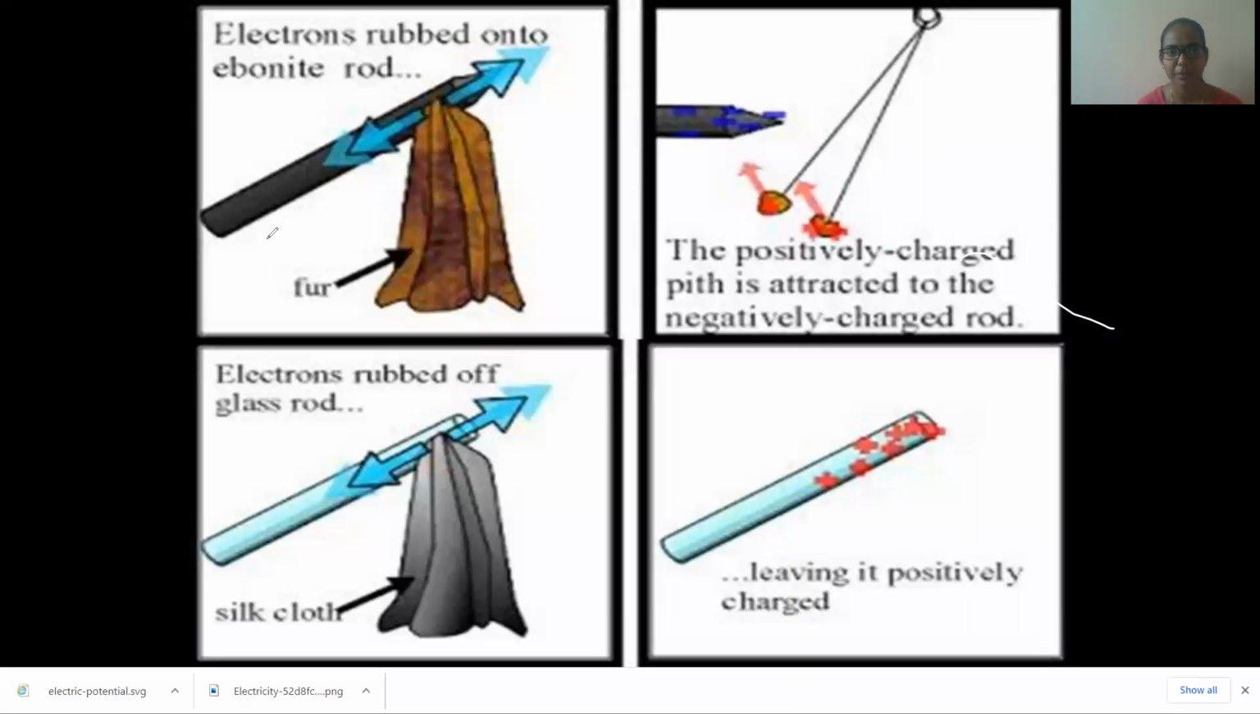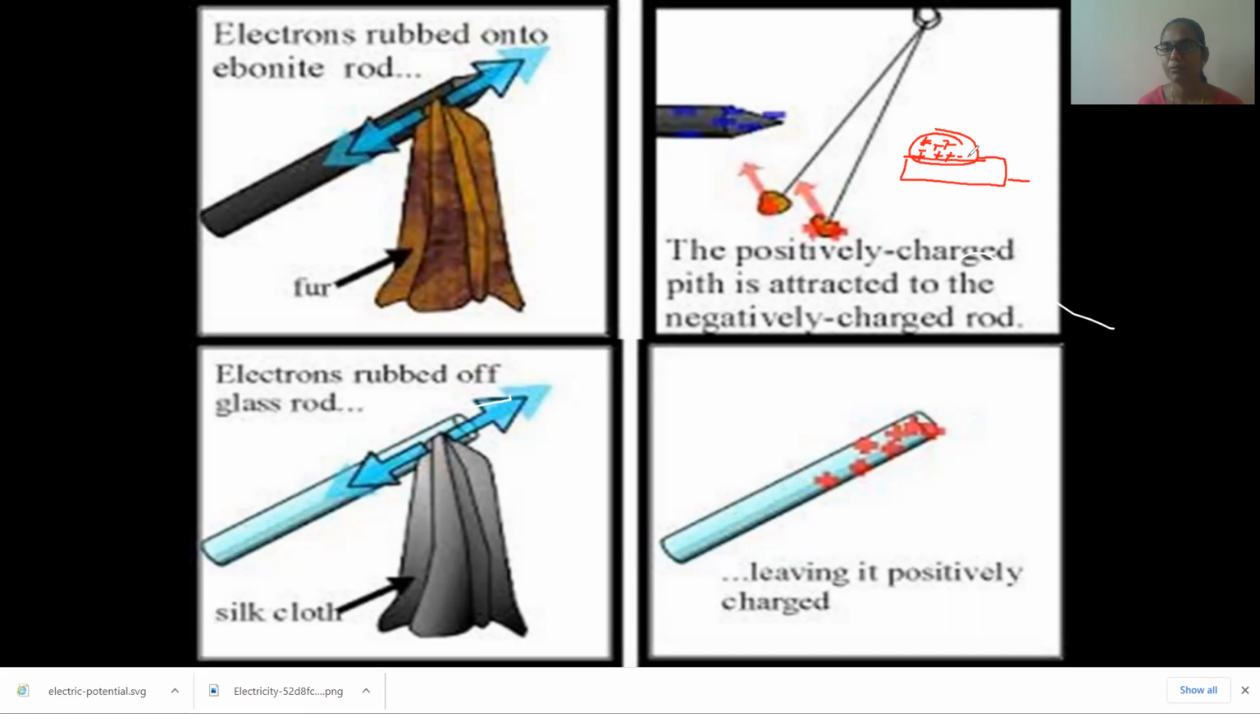Because the material we have taken, the glass rod, is an insulator. It is not a conductor, children. In the case of insulators, when we rub, the charges accumulate on the surface only. Whatever charges are given when we rub the silk cloth or the ebonite rod with fur, all the charges accumulate on the surface only. Because if it were a conductor, the charge would pass throughout the body, and there would not be enough charge to attract another body.